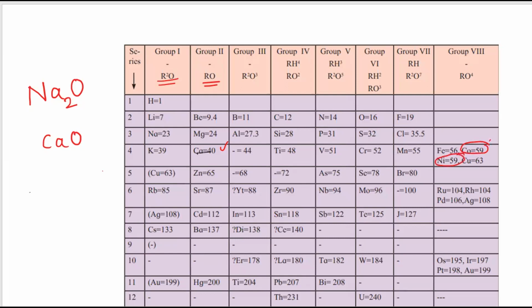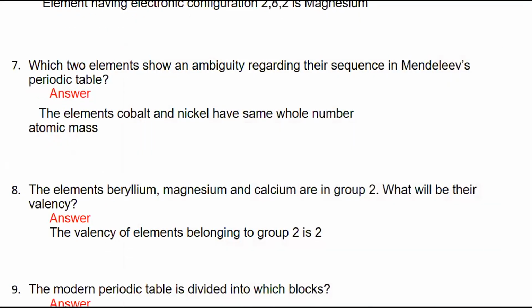Their whole number atomic mass is the same. Therefore, there is an ambiguity regarding their position in the periodic table. Answer is, the elements cobalt and nickel have the same whole number atomic mass. Therefore, these 2 elements show ambiguity regarding their sequence in Mendeleev's periodic table.